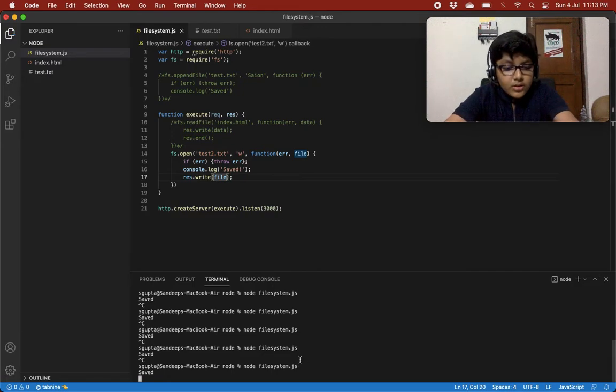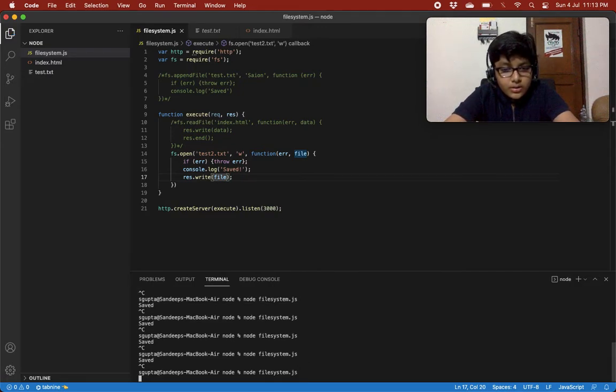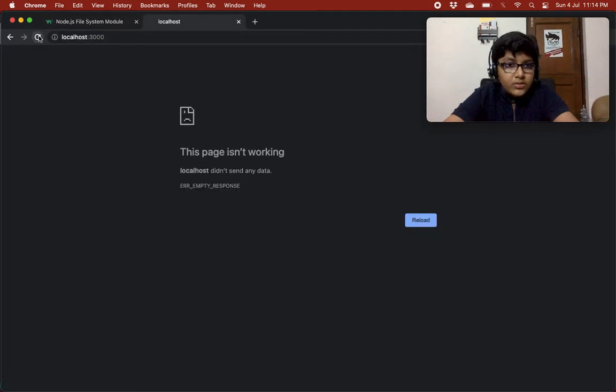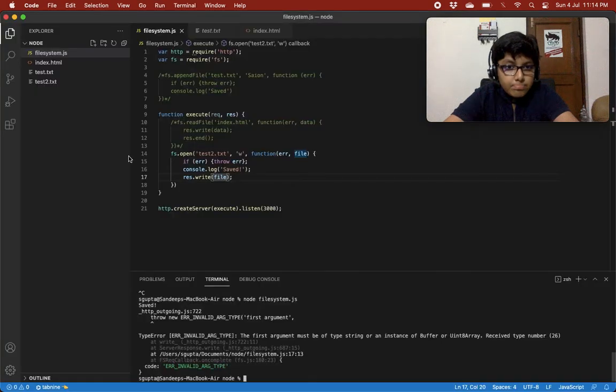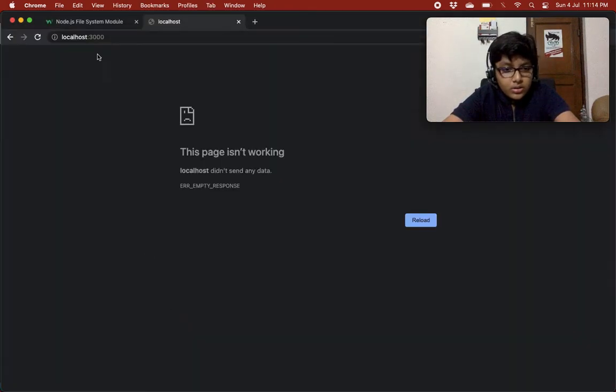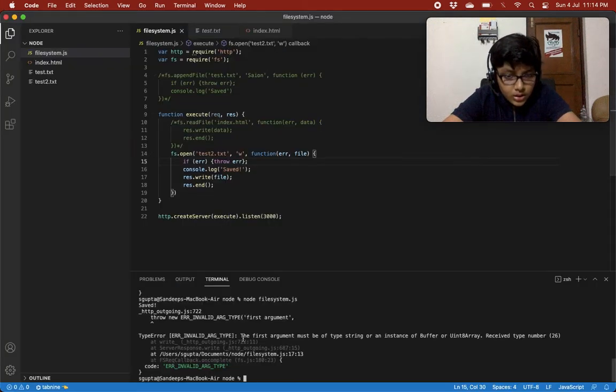We save this, Control C, server is running. Now I go to the server. We have to end the response also, so response.end. We didn't end the response, let's end it. Command S. Let's run this. Reload this. What the heck?